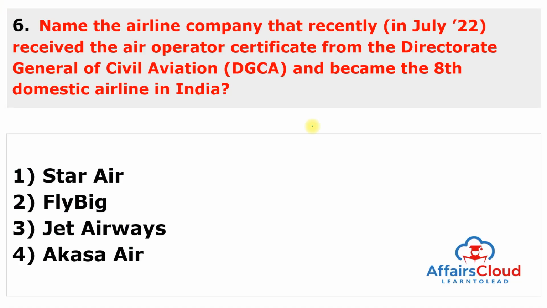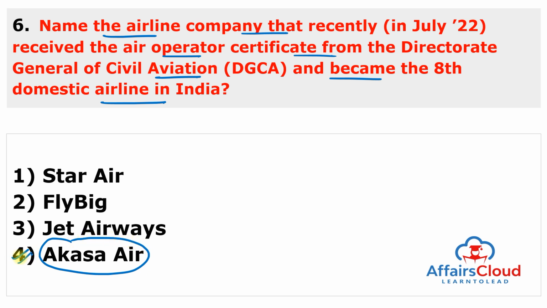Moving to next question. Name the airline company that recently received the Air Operator Certificate from the Directorate General of Civil Aviation and became the 8th domestic airline in India. This question is very important because this airline is Akasa Air, and it was backed by Rakesh Jhunjhunwala ji, who recently died. So Rakesh Jhunjhunwala owned Akasa Airline, received the Air Operator Certificate or AOC license from the Directorate General of Civil Aviation, or you can say DGCA, and will begin flying by late July 2022.